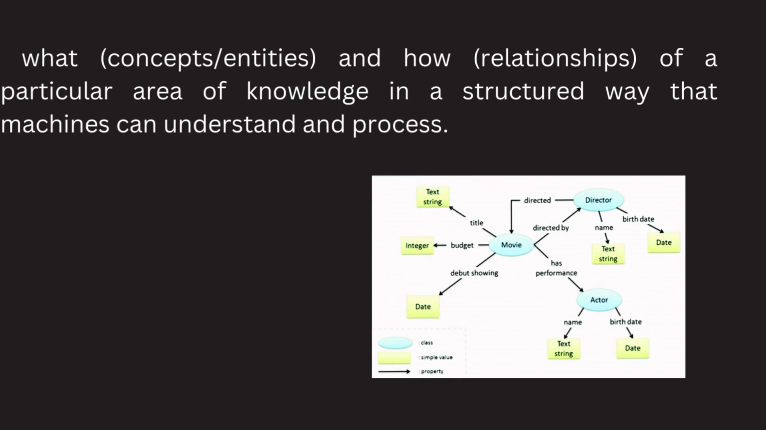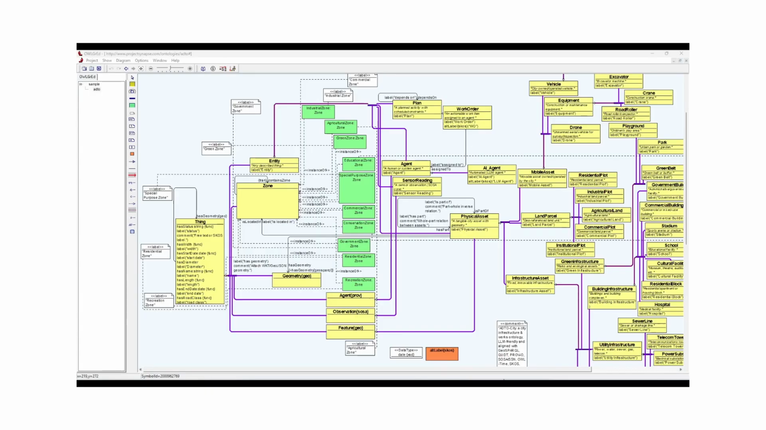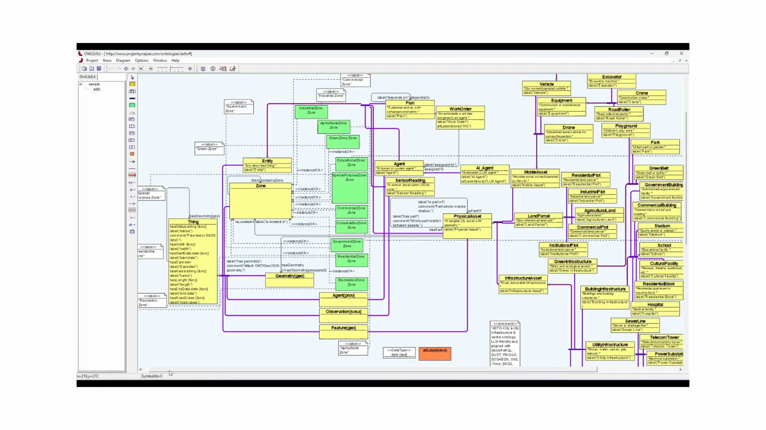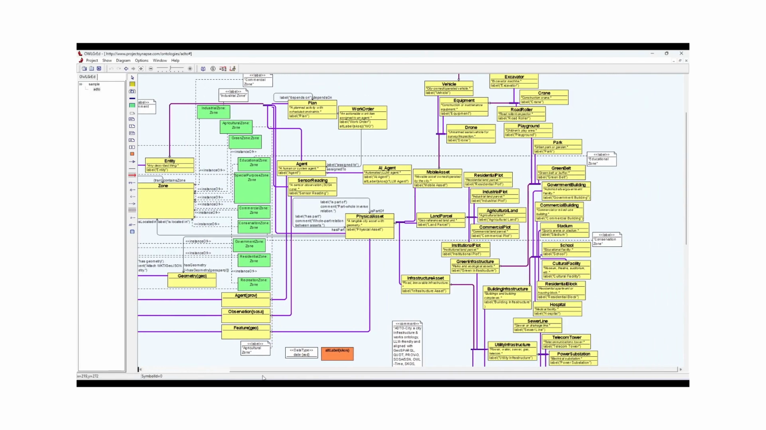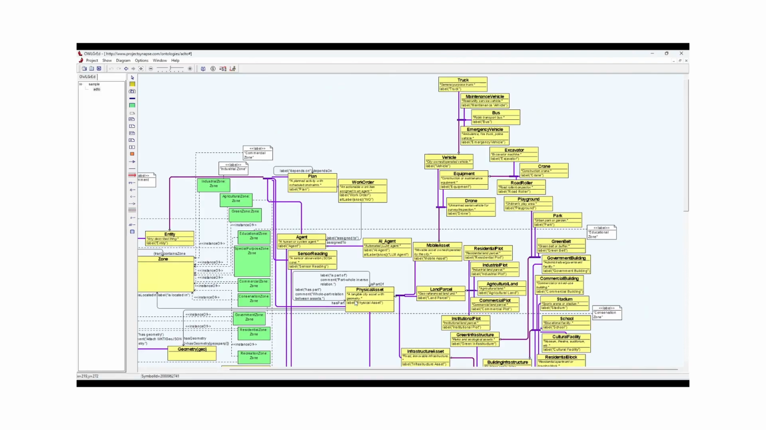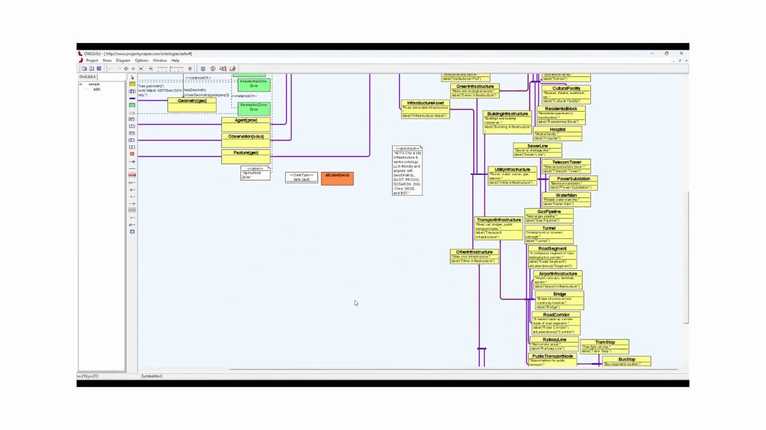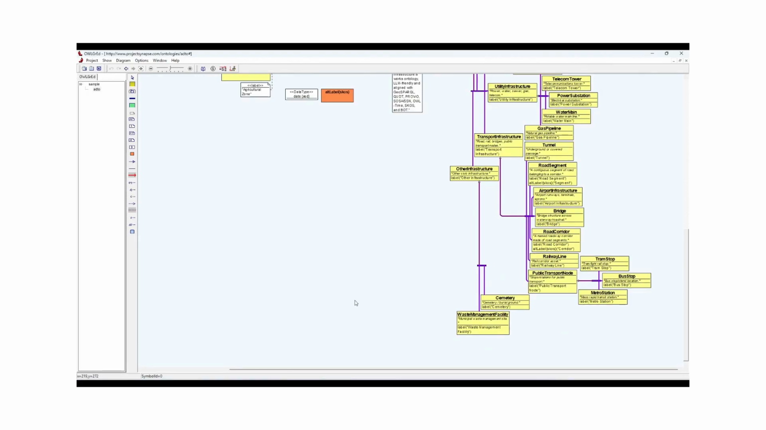The first step was making a basic plan called the ontology schema. This plan lists all the main parts that make a city work, like buildings, roads, and pipes, and shows exactly how they all connect to each other in an organized way.